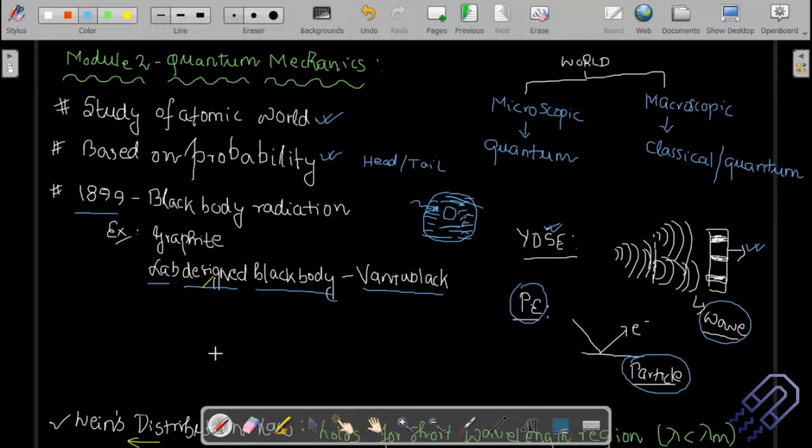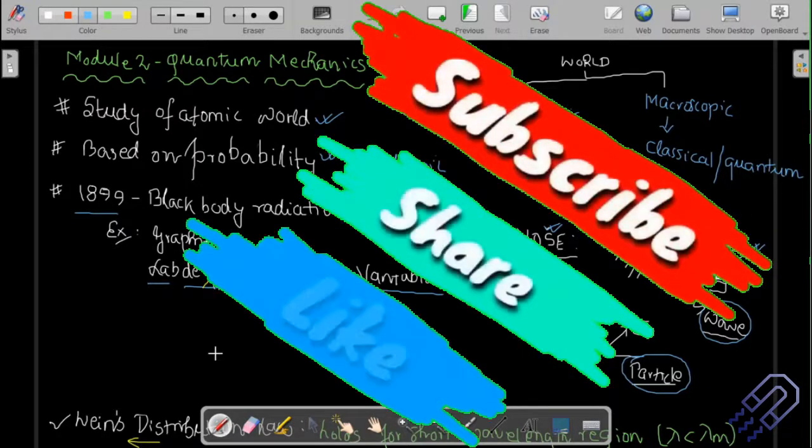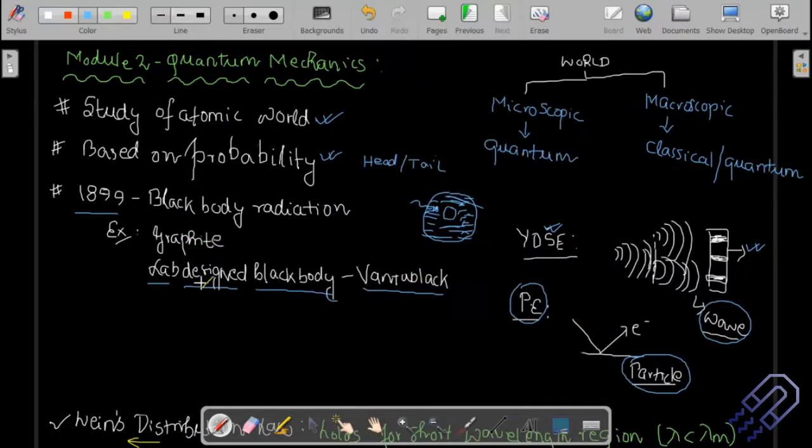So maybe at room temperature, it will emit some radiation. If you raise the temperature to 100 degrees, it will emit some other radiation. So if you want to emit all the radiations from the black body, you have to raise the temperature to different points. Okay, and that is actually the idea of black body radiation. So if you look into nature, the closest example would be graphite.